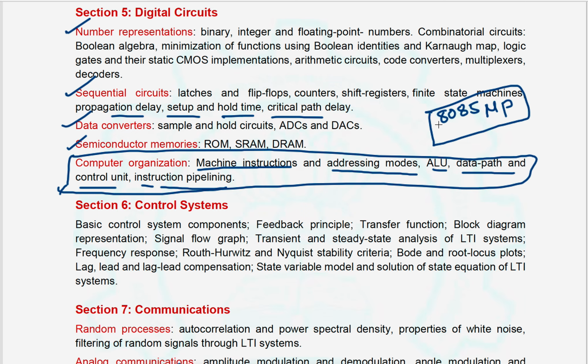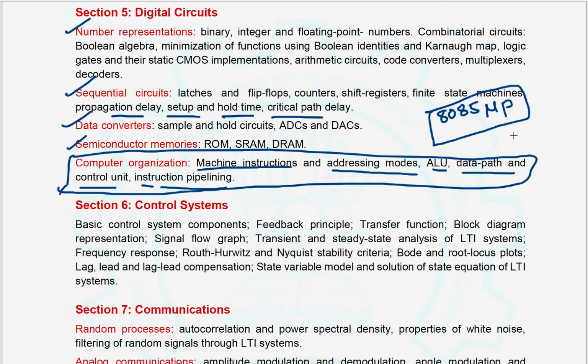But in the 2021 GATE paper, the digital circuits don't have the 8085 microprocessor. Instead of the 8085 microprocessor, they are providing the computer organization syllabus, that is machine instructions and addressing modes, ALU, data path and control unit, and instruction pipeline. Okay, they are just replacing the 8085 processor with computer organization. That is the main observation in digital circuits.